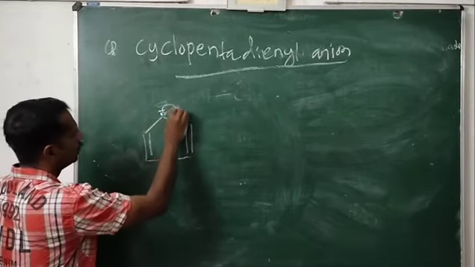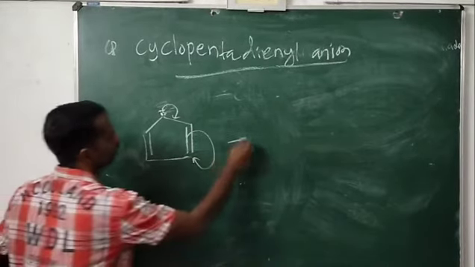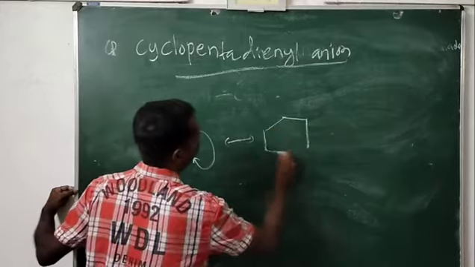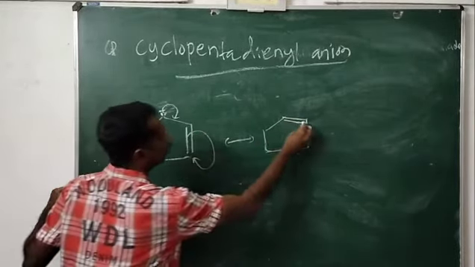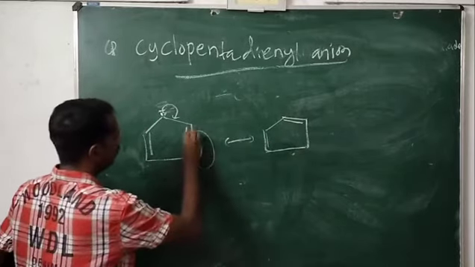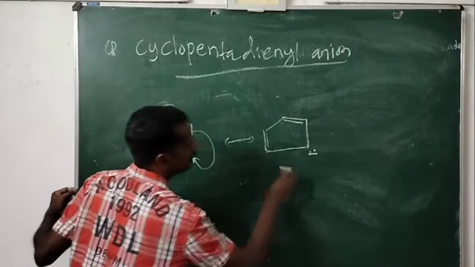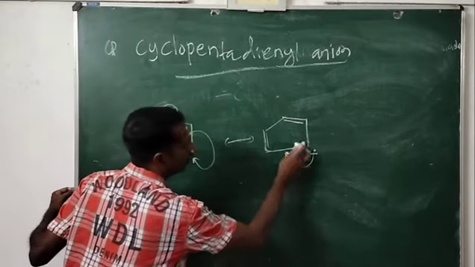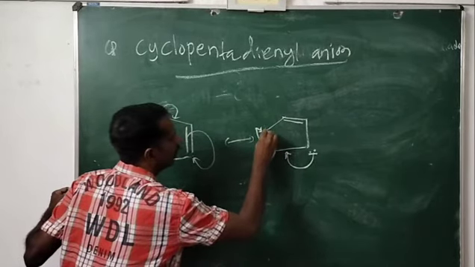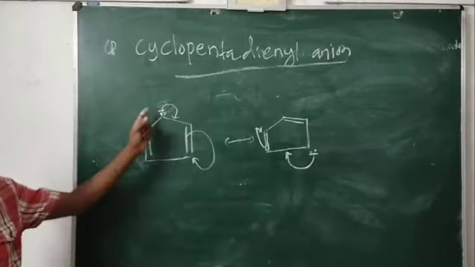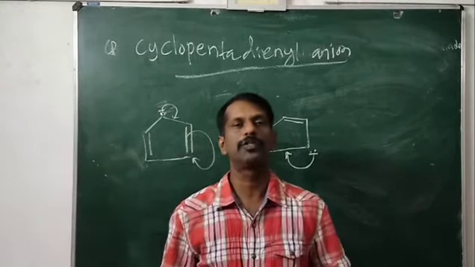Look here. This will come here. Then what will happen? This bond will be shifted to here. So you get a structure like this. Since this pair of electrons is moving here, here is a double bond. Since this double bond is shifting to this carbon, it is getting a pair of electrons and a negative charge. In the next step, this will come between these two carbons, so this double bond will be shifted to this carbon, and it will go like this. That means this cyclopentadienyl anion is also stabilized by resonance.